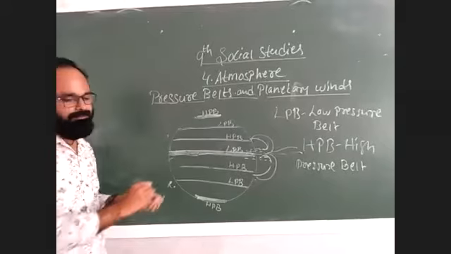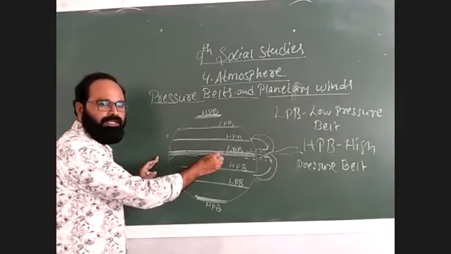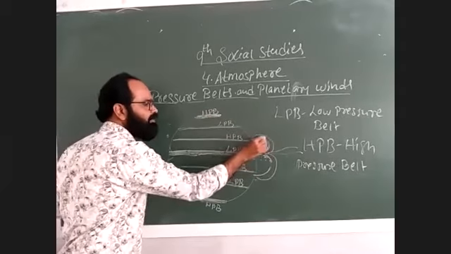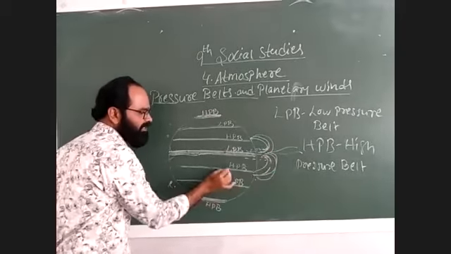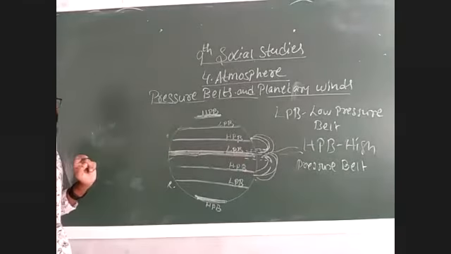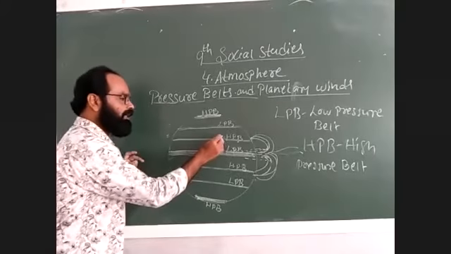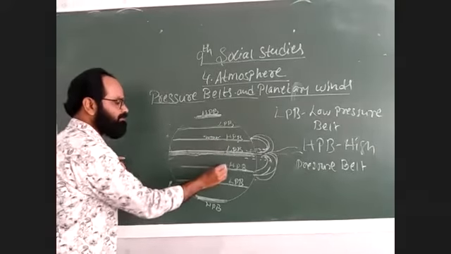So here, when this air gets more sunlight, it leads to more energy for the molecules, and it starts rising up. So they move into these particular places. And why are these places called high pressure belts? I'll give a clear clarity. Already there are some molecules present in these locations, right?